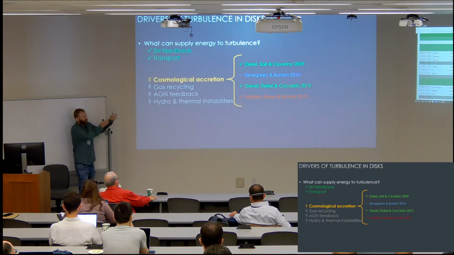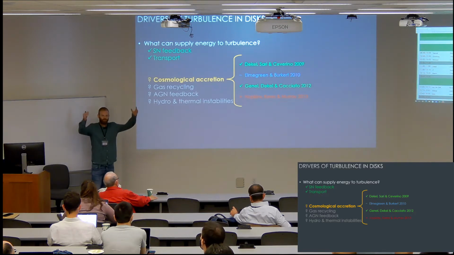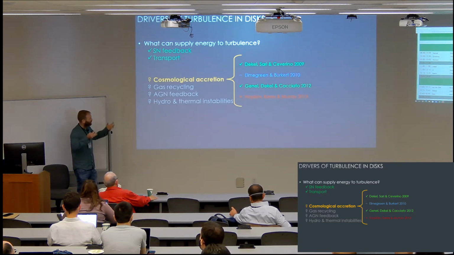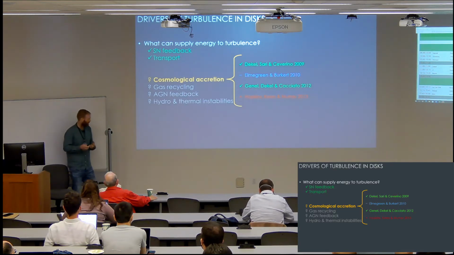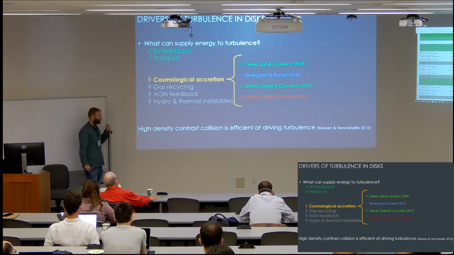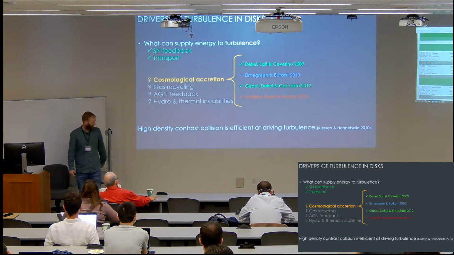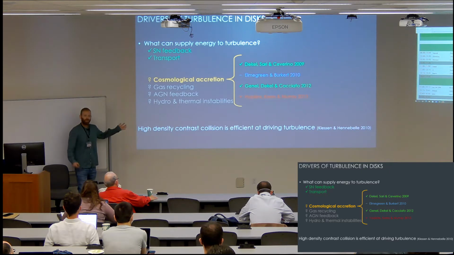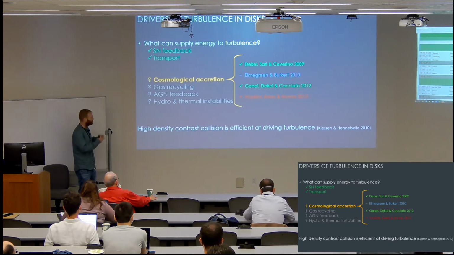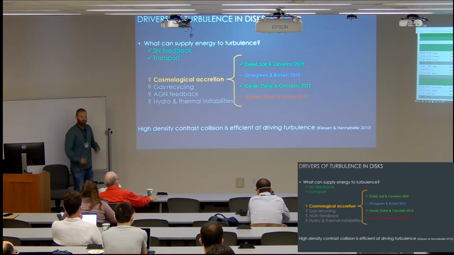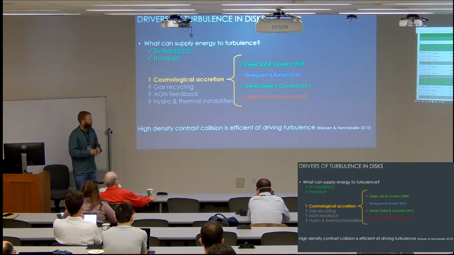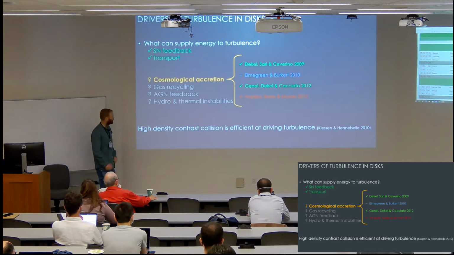The main thing that differentiates each of these studies is the assumed efficiency at which the accretion itself is able to convert its bulk kinetic energy into disk turbulence when joining the disk. And you can argue, using simple momentum conservation considerations or more complicated collision flow simulations, that in order for this efficiency to be high, you really need high density contrast between the two colliding flows. So do we have a reason to believe that cosmological accretion can achieve high density contrast with the disk?